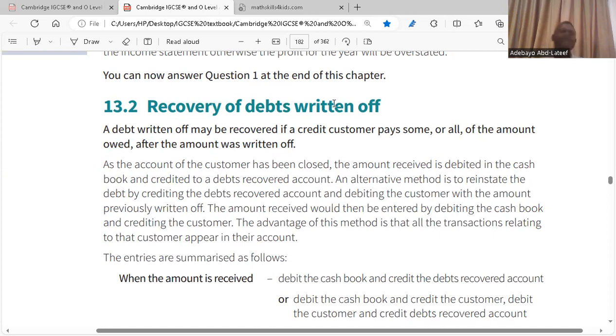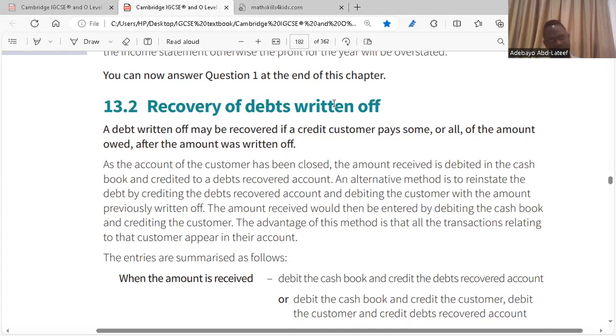Now that you can recover the debt, as the account of the customer has been closed, the amount received is debited in the cash book and credited to a debt recovered account. Because you have closed the customer's account, that is done. You can't reopen that account anymore. The only thing you do is you go to your cash book account to record the amount, and you credit the irrecoverable debt account. Did you get what I said?